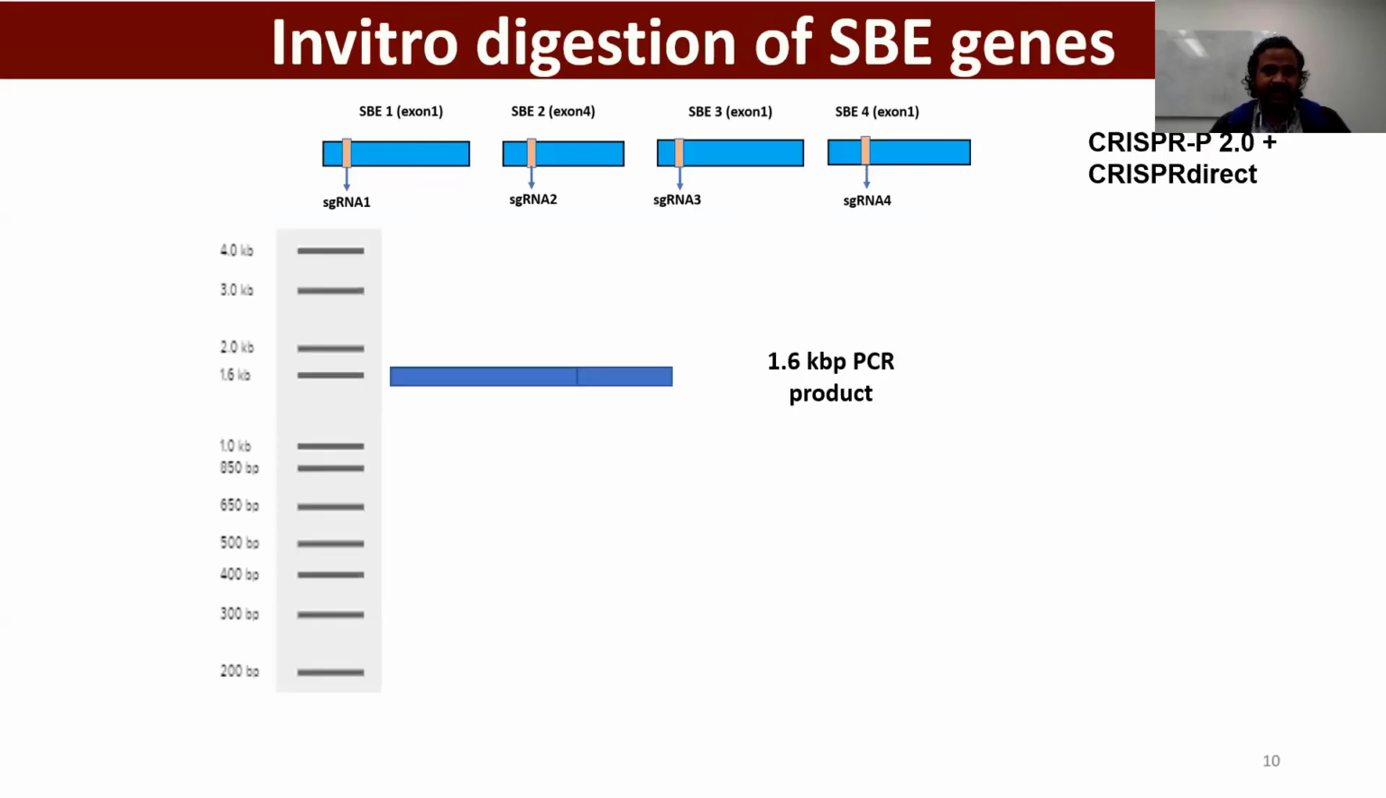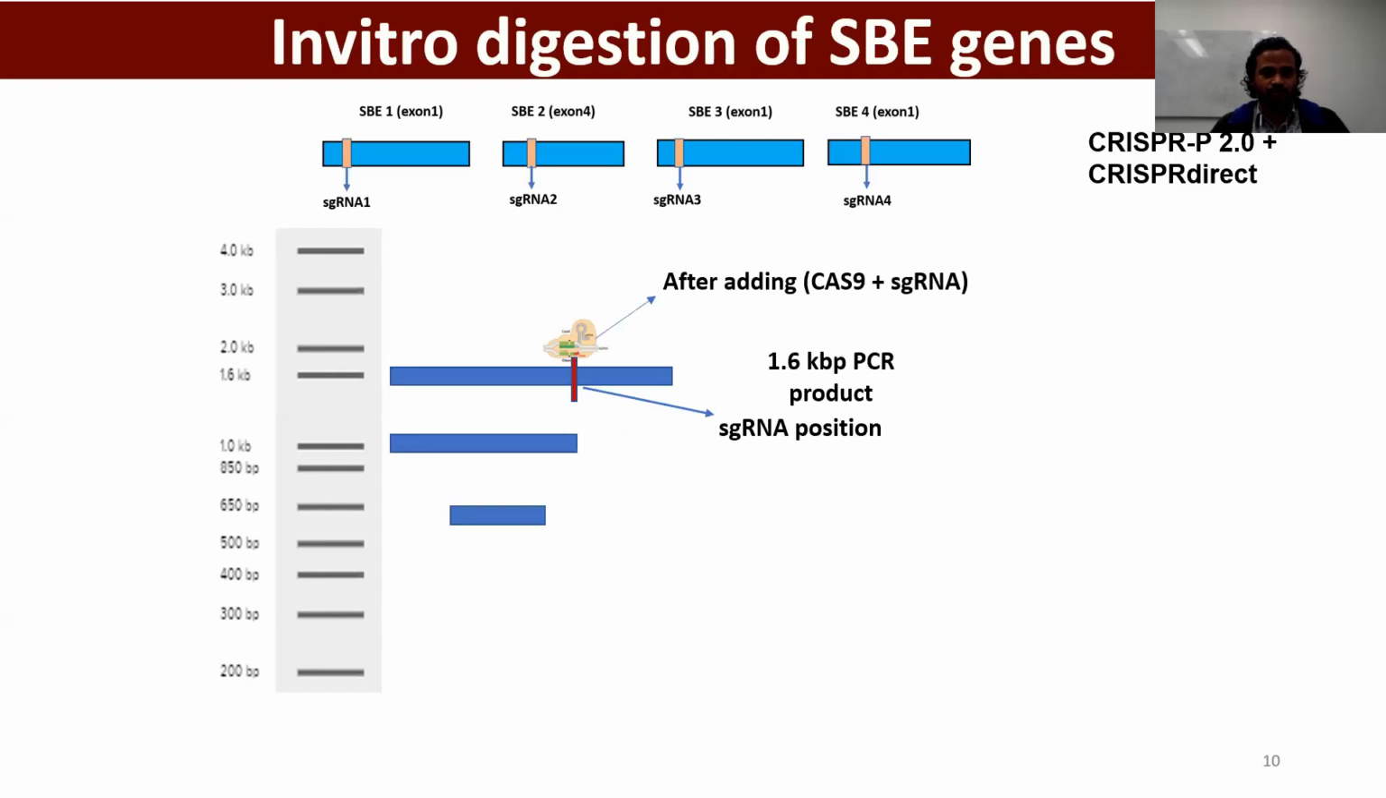This schematic diagram will show how in vitro digestion works. Suppose we have a 1.6 kilobase PCR product, and this is the guide RNA position. After adding Cas9 and the guide RNA, this PCR product is chopped into 2 fragments. So this is the strategy we used for checking our guide RNA efficiency.